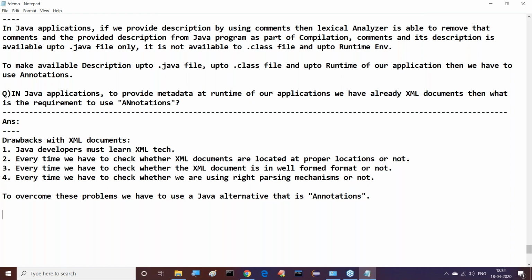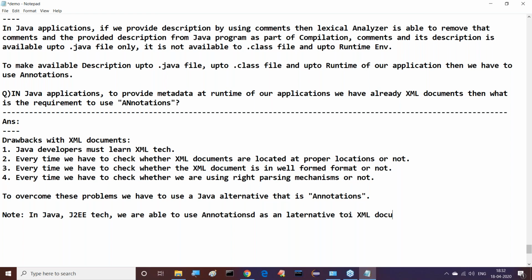But anyway, it's not required to go for these annotations immediately. Basic information has now been given about what the need is to come for annotations over XML documents. We understood clearly. Then I can give one simple note: in Java J2EE technologies, we are able to use annotations as an alternative to XML documents.